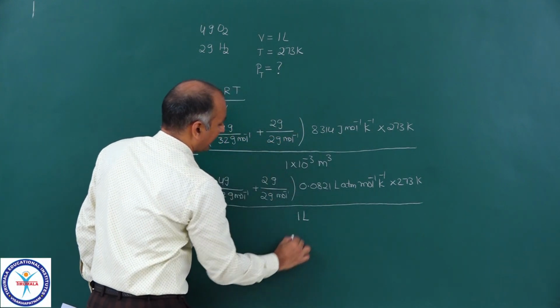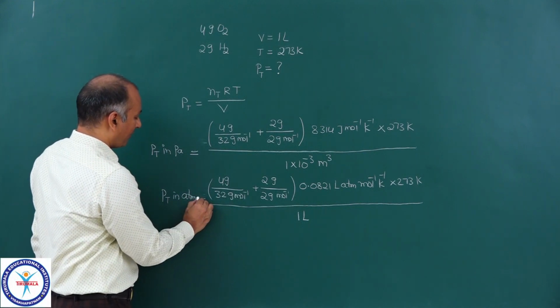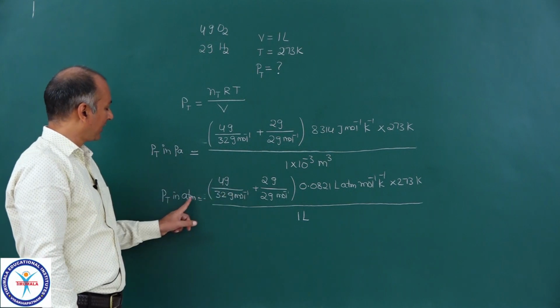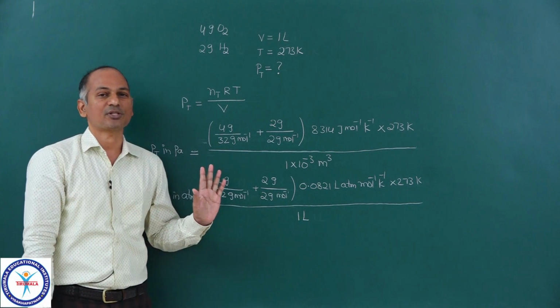So 1 liter. Here you will get the value in pascals, here you will get the value in atm. So this is how you can solve this question.